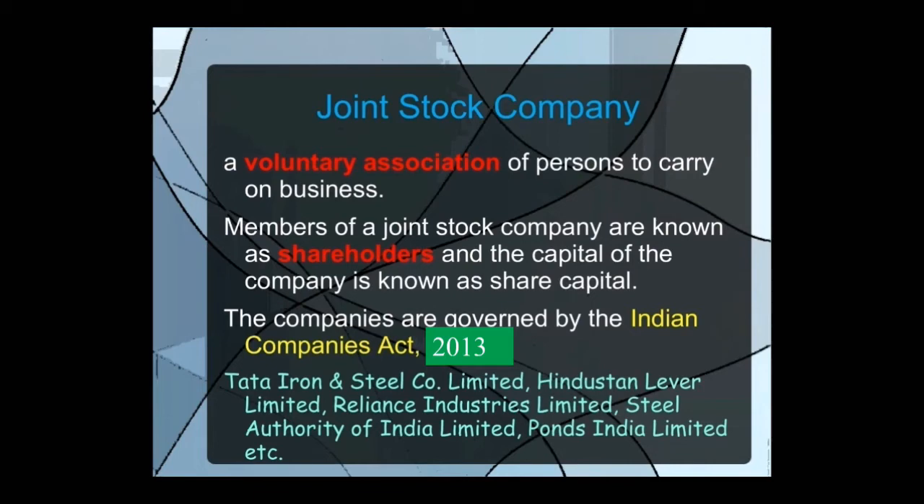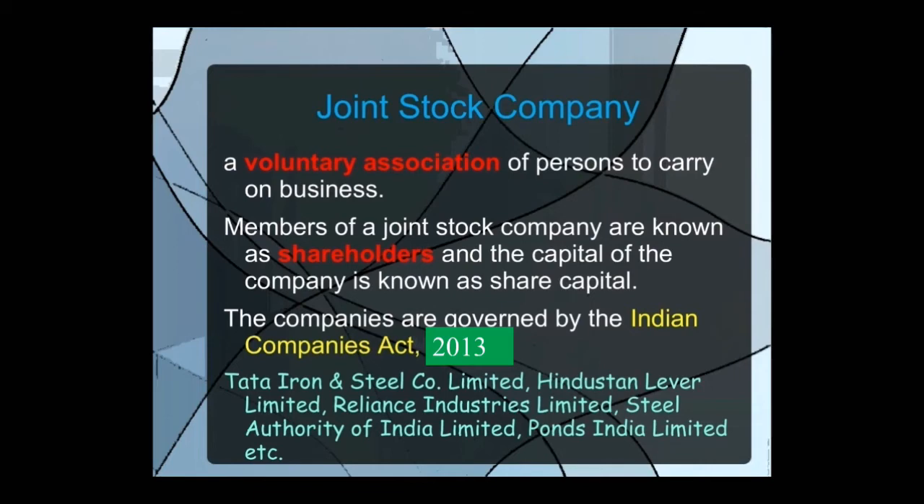Which act will govern the joint stock company? Indian Companies Act 2013. Various examples are written. You can see it's Tata Iron and Steel, Reliance Industries, SAIL, then Ponds India Limited. These all are examples of joint stock company. So a joint stock company is a voluntary association of persons who come together to carry on the business, and it is governed by Companies Act 2013.